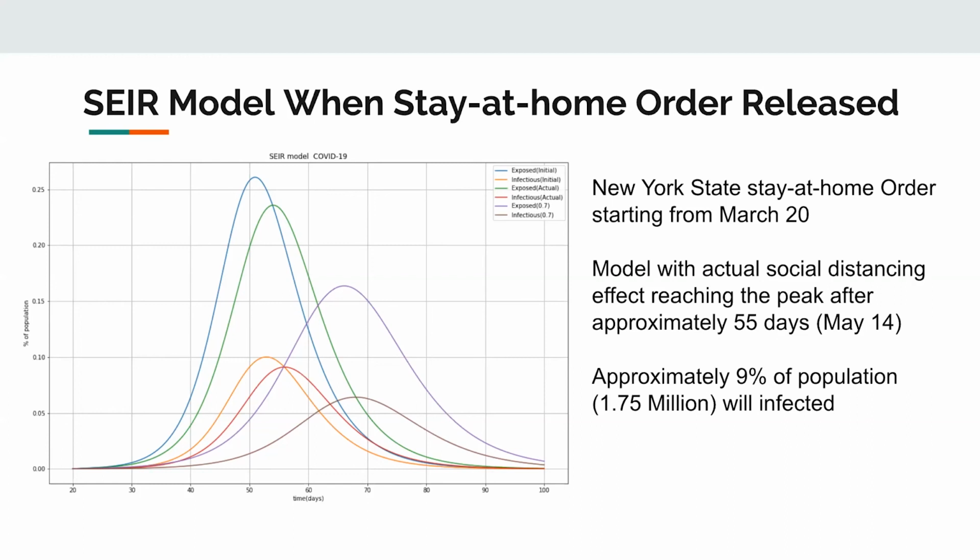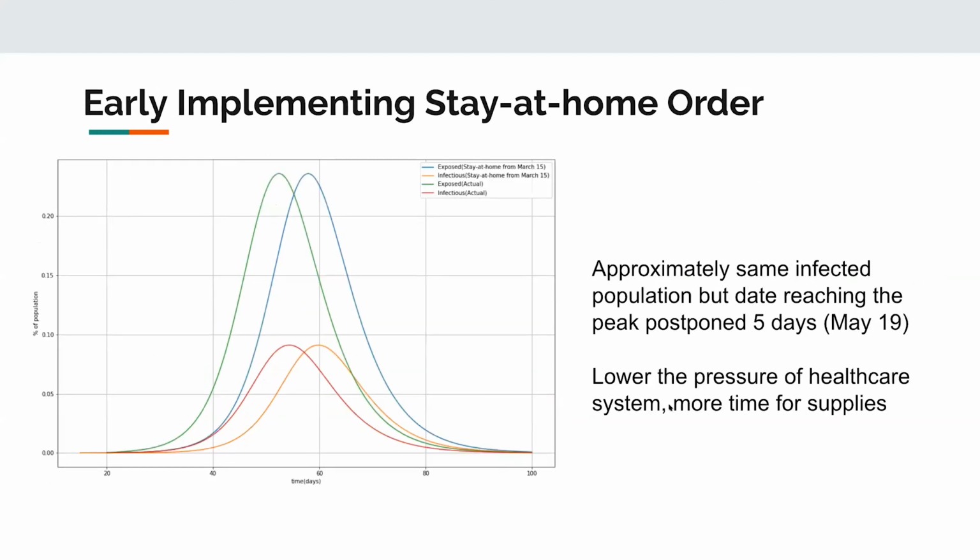For example, what if they increased the social distancing effort by 20%? As you can see, the purple line and also the brown line, the curve was significantly flattened. Here is the second one. New York implemented the stay-at-home order on March 20th. So our assumption is, what if the government implemented it earlier? Here we implement the stay-at-home order on March 15th.